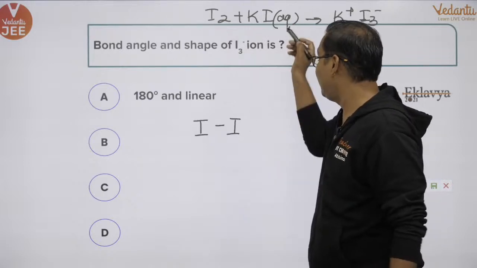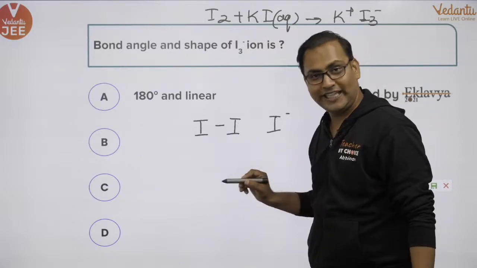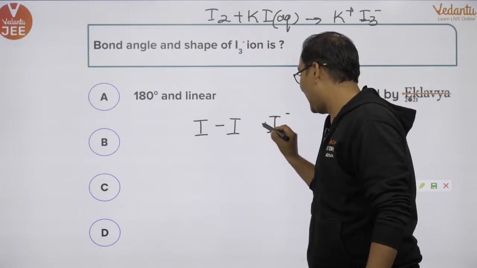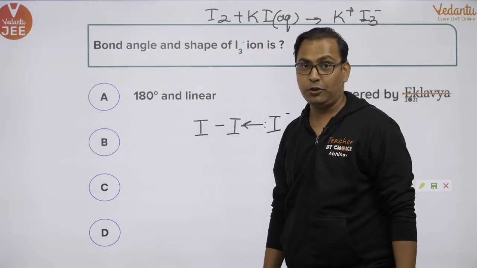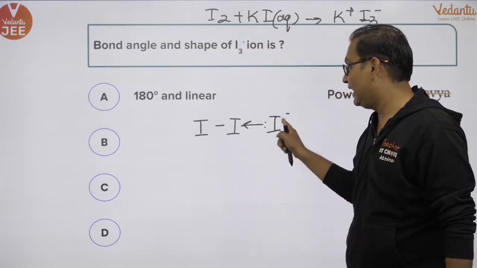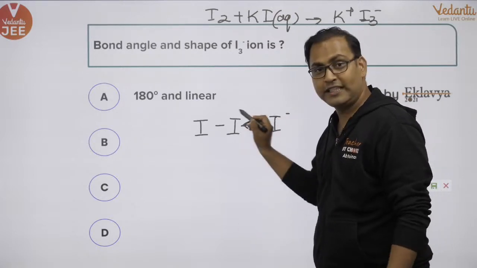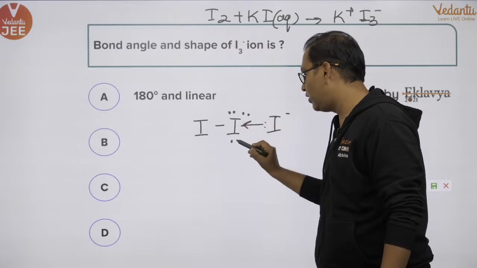So I negative combines with I2, this is how the combination takes place. This I negative will give a coordinate bond to I2. So the central iodine will also have 3 lone pairs on it.